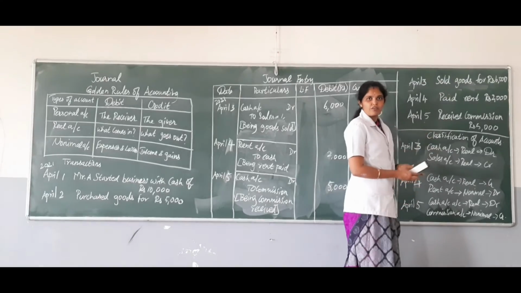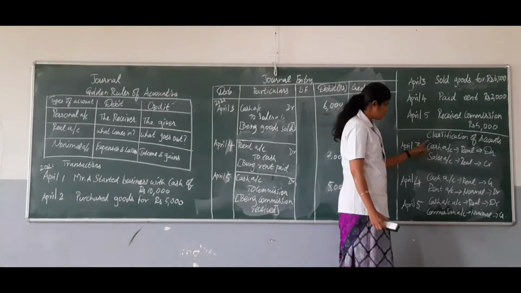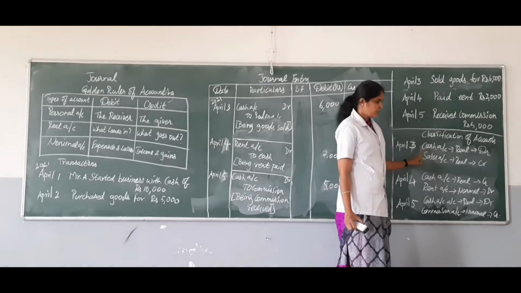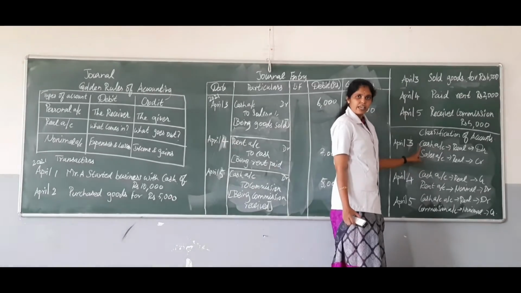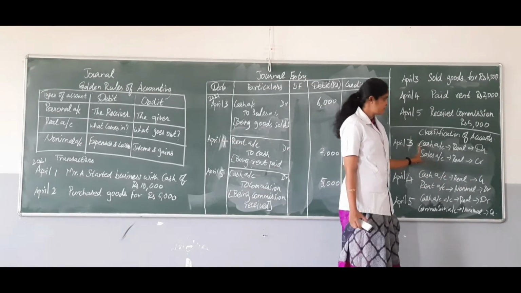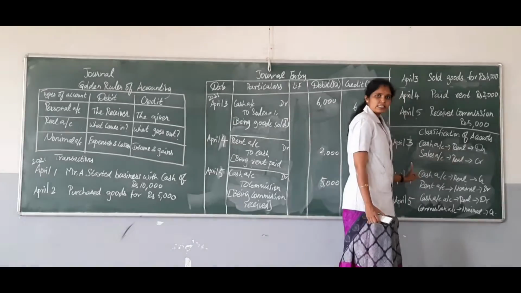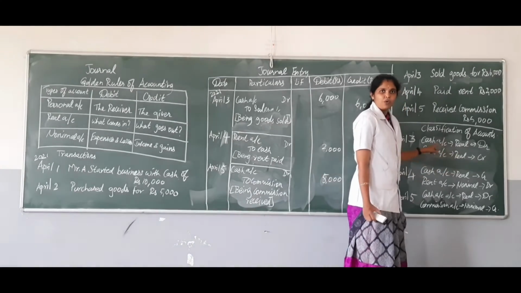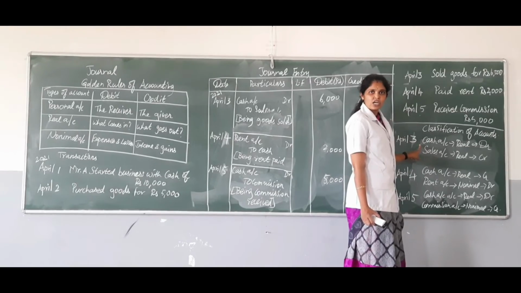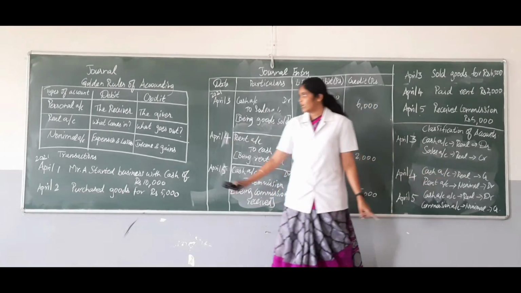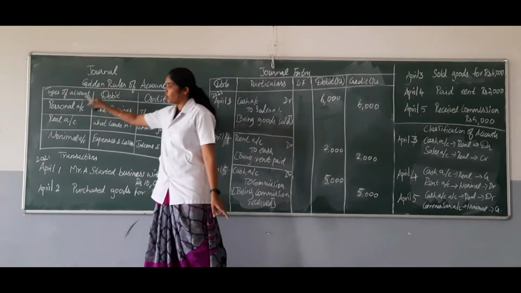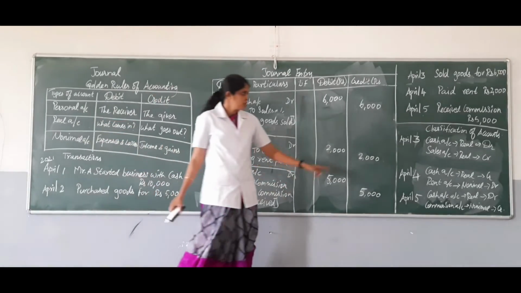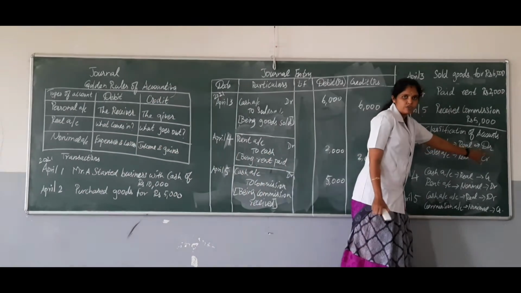So two accounts we have to classify. The two accounts involved in this transaction are cash account and sales account. Cash is a real account, already we have seen. So real account, and sales is an asset again, so it is again a real account. While we are making the sales, the cash comes into the business. So debit what comes in, according to the golden rule of real account. So here you have to mention DR.